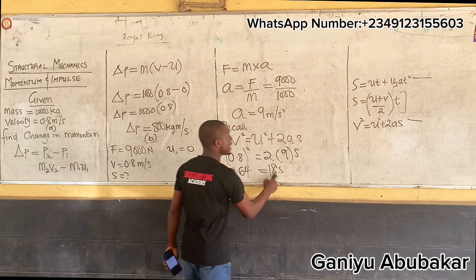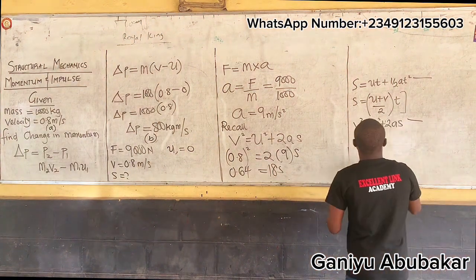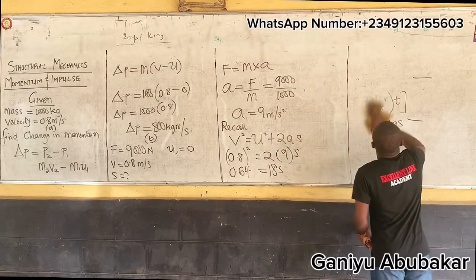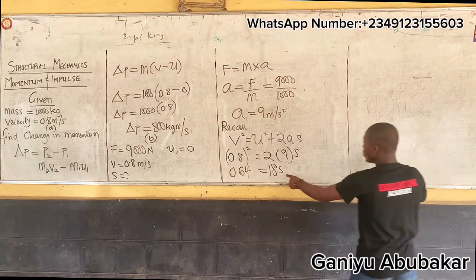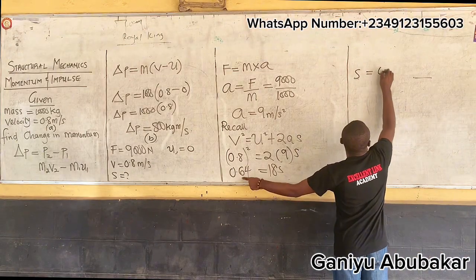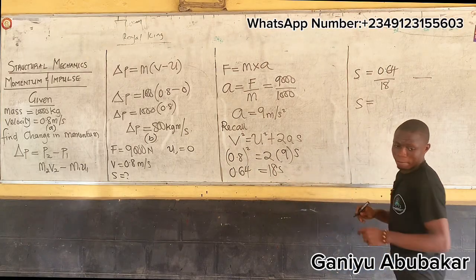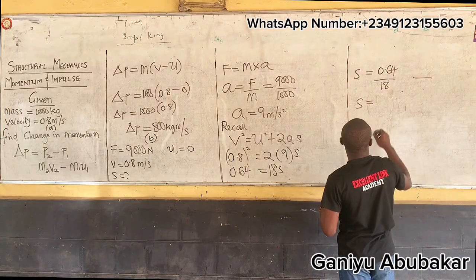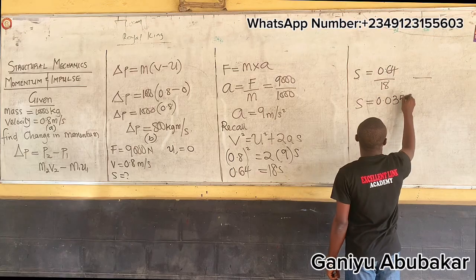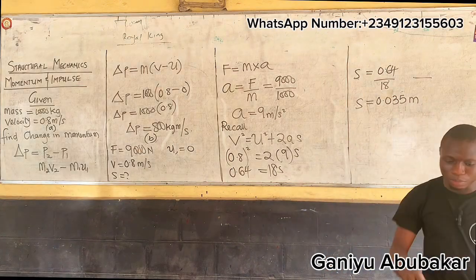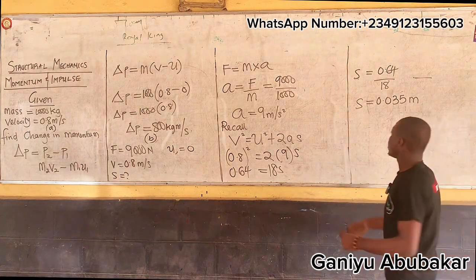Let's get X here. What do you do to get X? From here, I'll make X the subject. So X is equal to 0.64 over 18. What's X here? 0.035 in meters. Yes, that's correct.